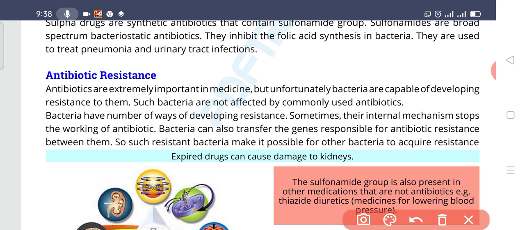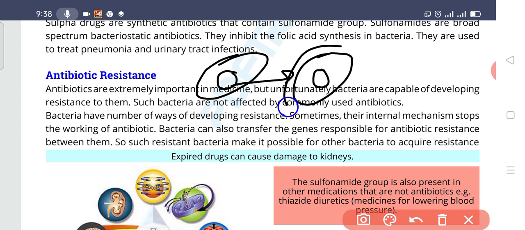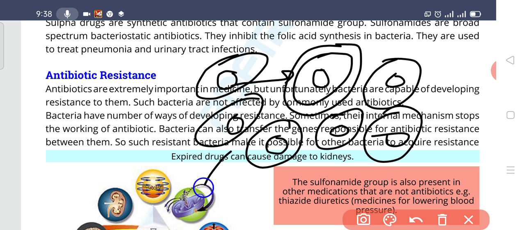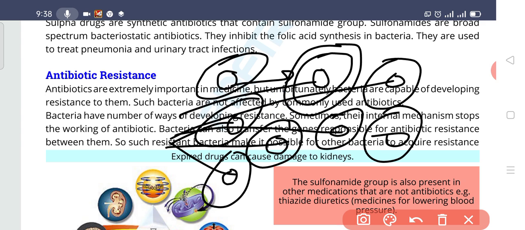How does that come? When we use the antibiotic too frequently, then the bacteria get resistance to the antibiotic, and what will happen? One bacteria which is resistant to the antibiotic will transfer its gene to the other bacteria. So this bacteria will also become resistant, and when it increases its number, this parental bacteria is going to produce a colony of bacteria which is resistant to the antibiotic.